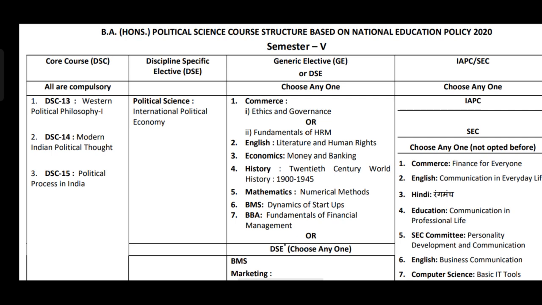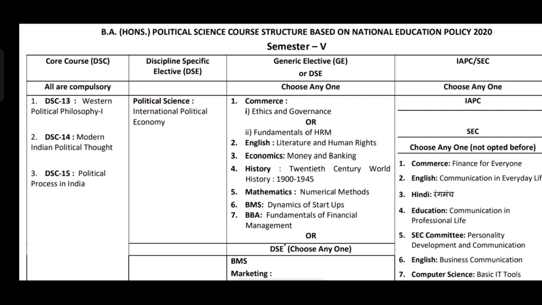Then the next category is Discipline Specific Elective, or DSE. So, dear students, now let's talk about electives. This is where things get interesting because you get to choose subjects based on your interest. For political science, the DSE offered is International Political Economy. Dear students, sounds heavy, right? But trust me, it is incredibly important if you are looking to understand the global political and economic landscape.